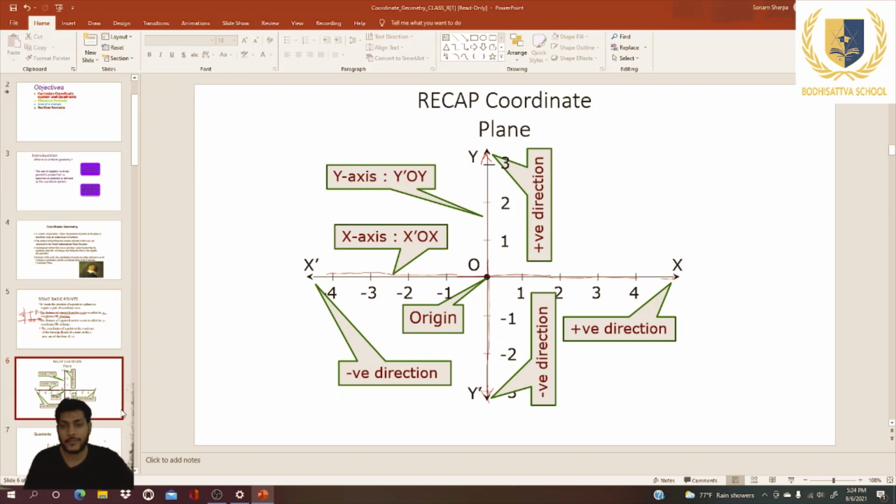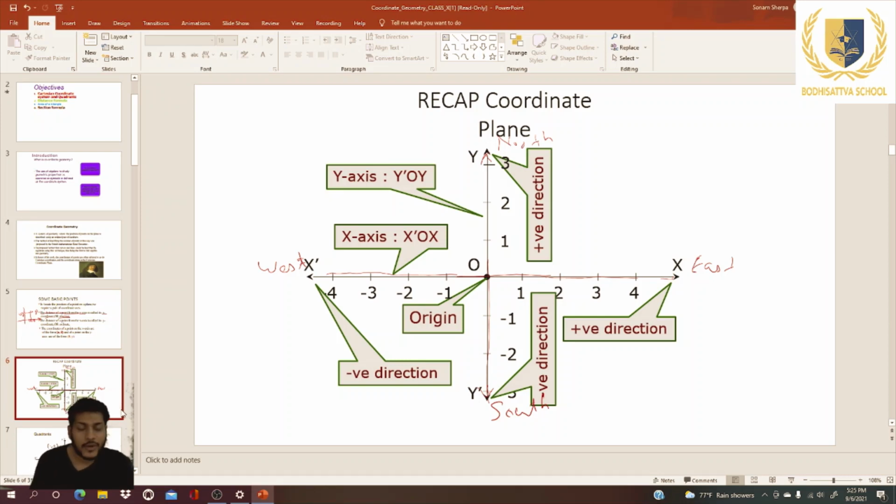And if we talk about our real life, the x-axis represents east and west. If there is a horizontal plane, then the positive x-axis is taken as east, and the negative x-axis is taken as west. For y, the positive y-axis is taken as north, and the negative y-axis is taken as south.